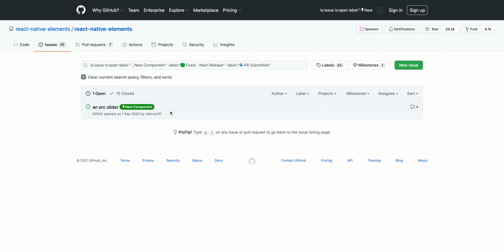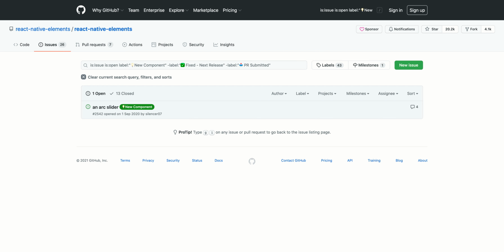Let's see if they have any. What are the new ideas that these guys are thinking about? An arc slider, interesting. So I think as opposed to a conventional slider element, the UI element where you can slide and select a value, you can get an arc slider. I think this is what these guys are thinking from 1st September 2020. So if you guys are interested in this element, or you have experience of creating arc sliders, or you know any libraries which are already created, you guys can collaborate with these guys on this, and then you can suggest your ideas to these guys.